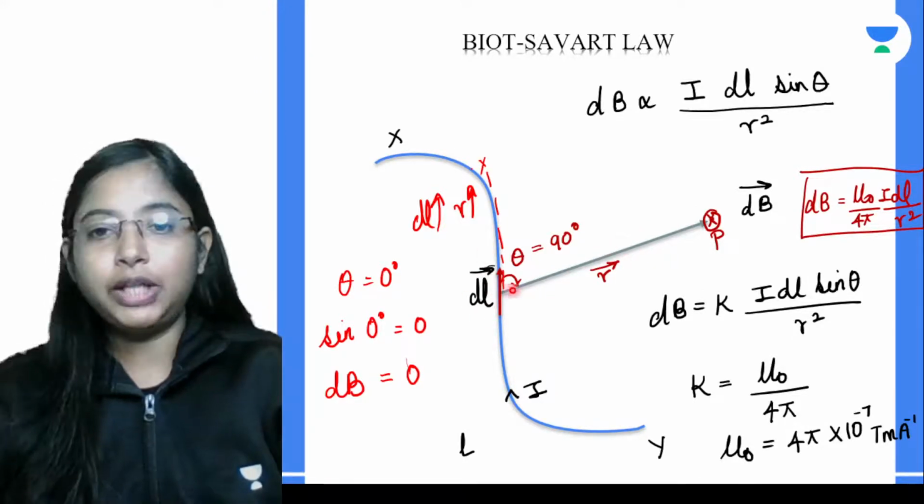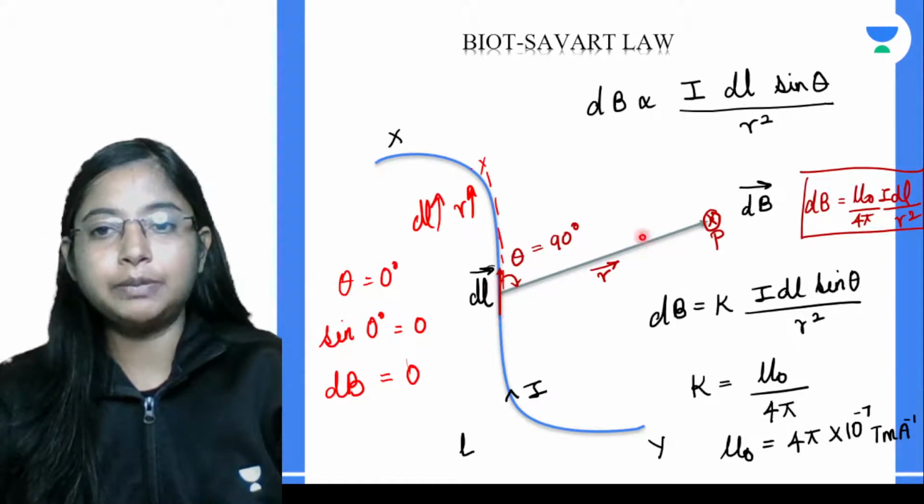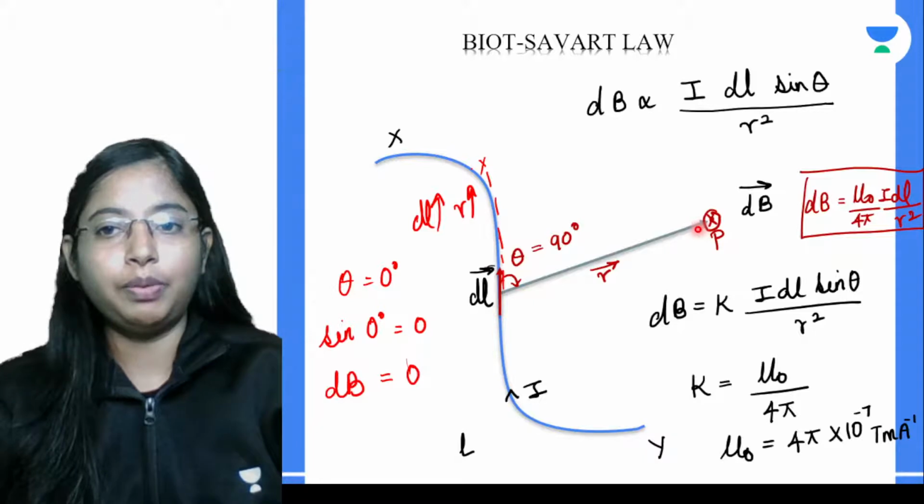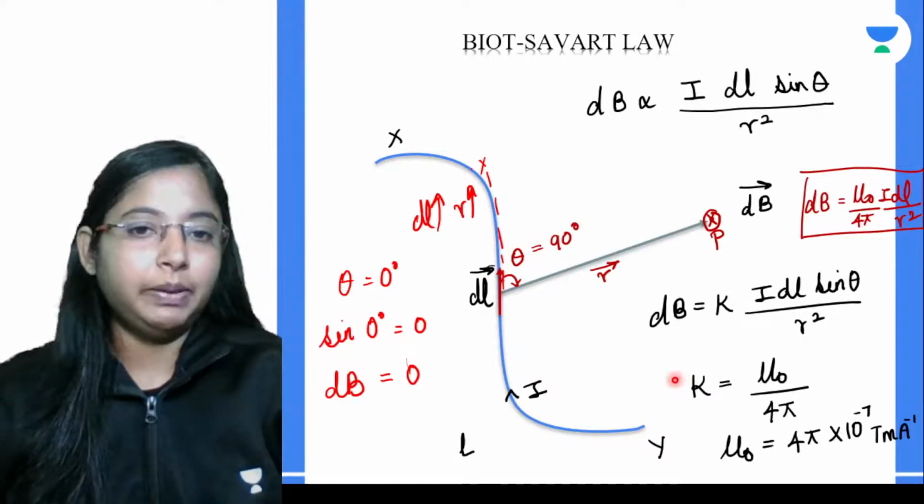If you take a point that is perpendicular to its axis over here, that is, as the angle becomes 90, then you get the maximum magnetic field.